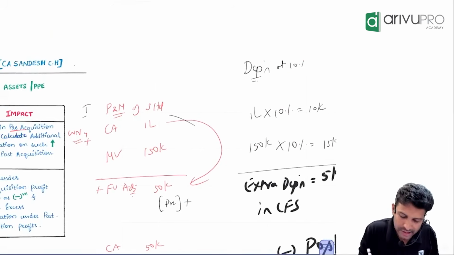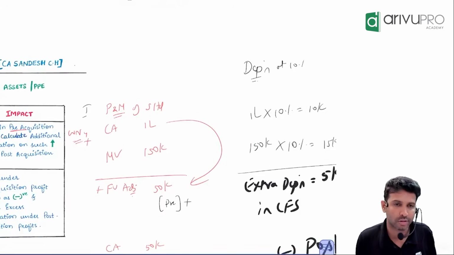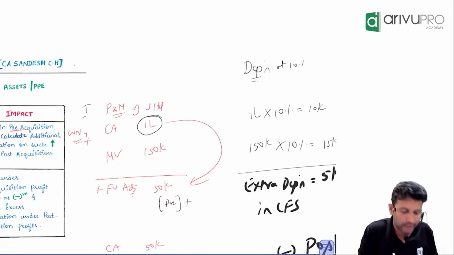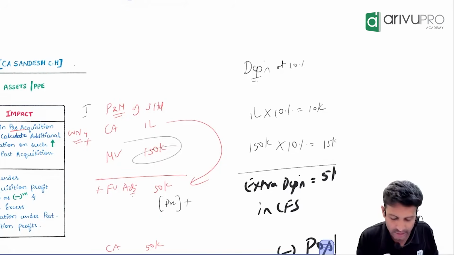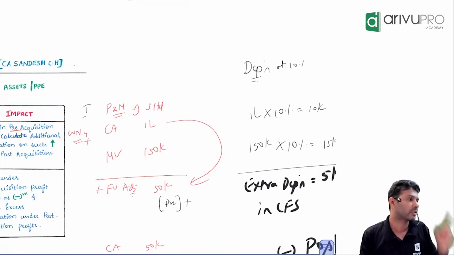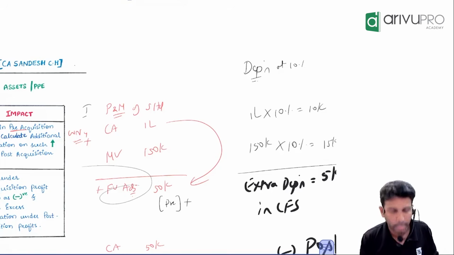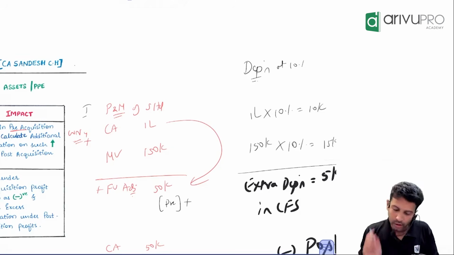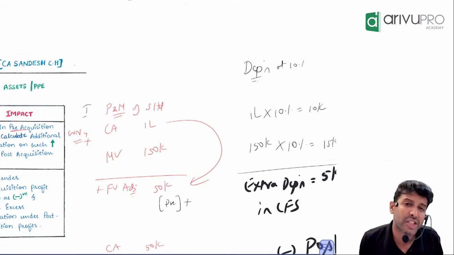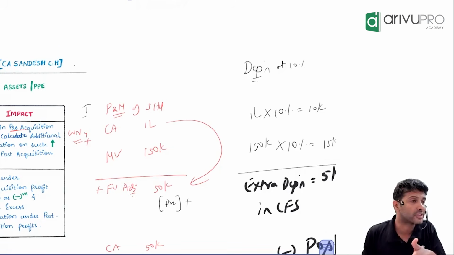There may be a mismatch like this. Carrying amount can be 1 lakh, market value can be 1 lakh 50,000. The subsidiary has considered 1 lakh for accounting, but for CFS purpose, we need to consider 1 lakh 50,000. So how much has got ignored for consolidation purpose? 50,000. That we refer to as what? Fair value adjustments. This is a case of revaluation. Revaluation. Sad or happy face? Happy face.